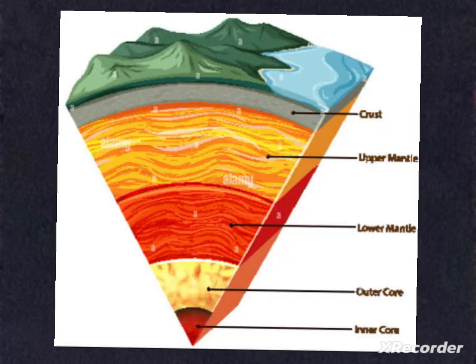This molten magma moves in a circular manner. That is, the hot material moves upwards along with the warm layers and then sinks back along with the cooler layers, thus forming a circular movement. The movement of the plates causes changes on the surface of the earth.